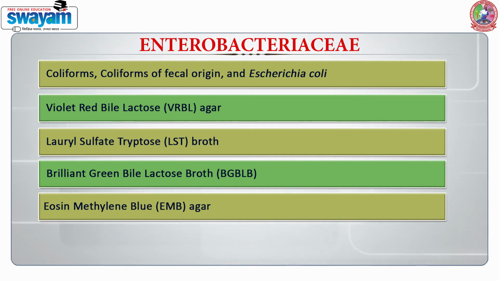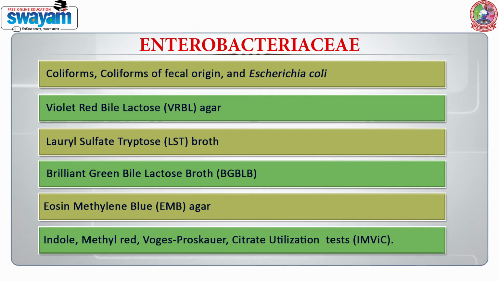And to differentiate between the members of the family Enterobacteriaceae, we can also use a battery of biochemical tests which is known as the IMVIC test. These are indole, methyl red, Voges-Proskauer and citrate utilization. These tests are able to differentiate between Salmonella, E. coli, Enterobacter, Shigella.